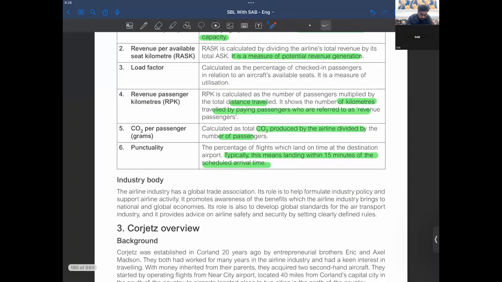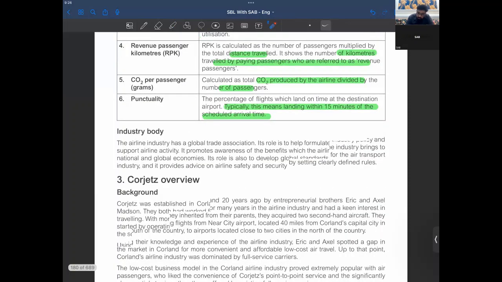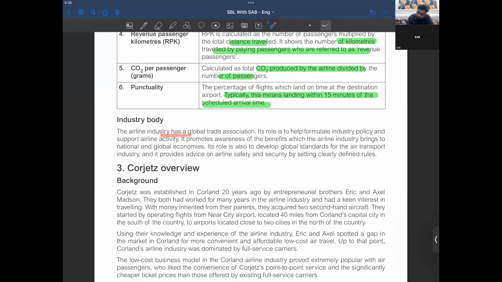Now, the airline industry has a global trade association. Its role is to help formulate industry policy and support airline activity. So a global trade association, a union we can say, is available here. It promotes awareness of the benefits which the airline industry brings to national and global economies. Its role is to develop global standards for the air transport industry, and it provides advice on airline safety and security by setting clearly defined rules.